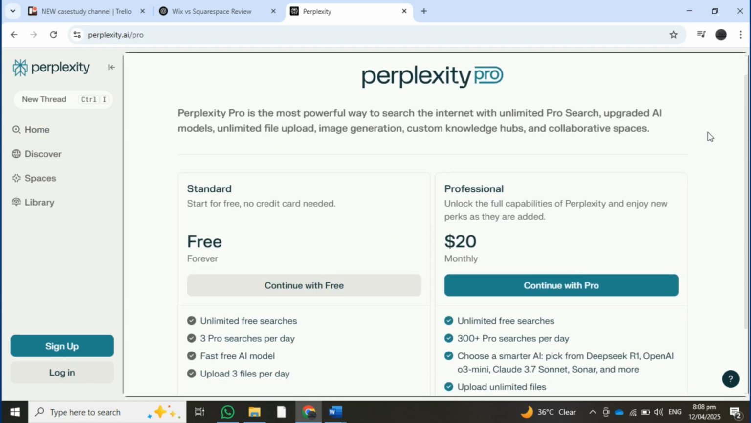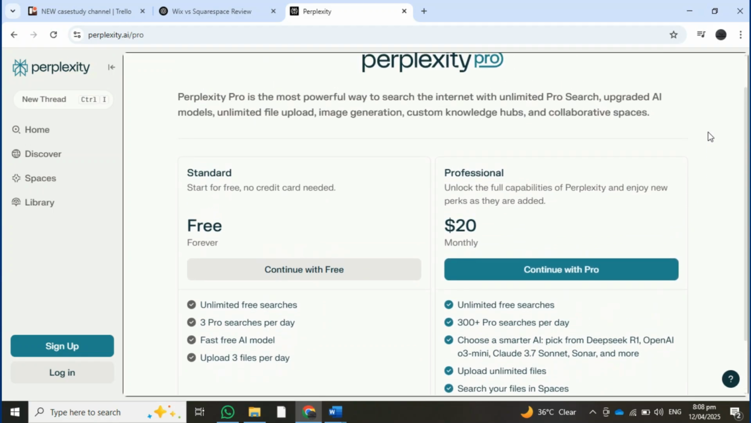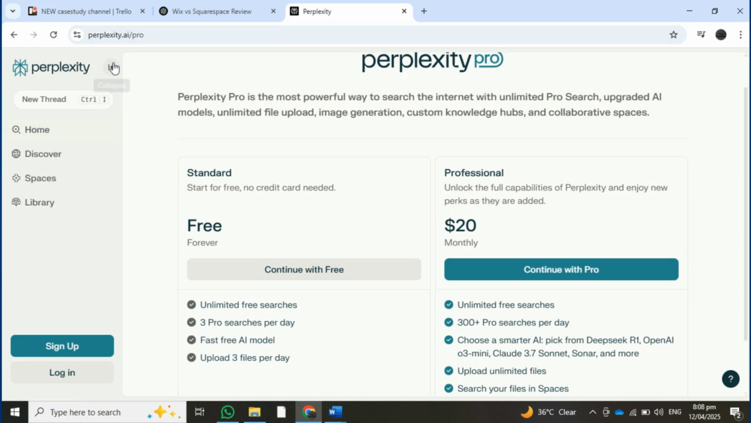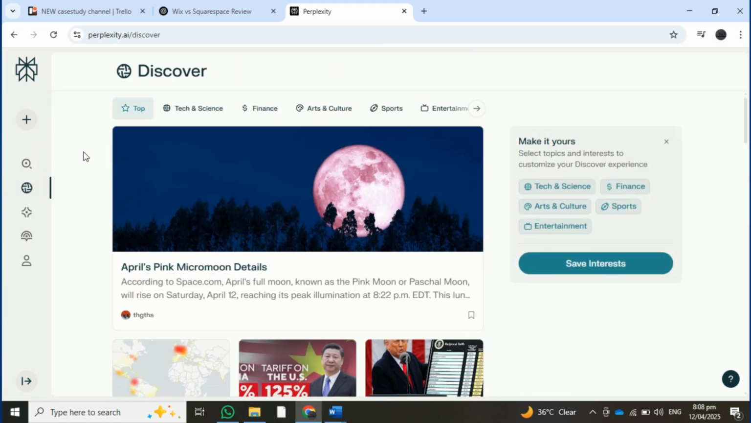Pros of Perplexity AI: real time information retrieval from the web, capable of providing up to date answers and explanations, good for general queries and research, offers concise and relevant answers, user friendly interface with easy to read responses.